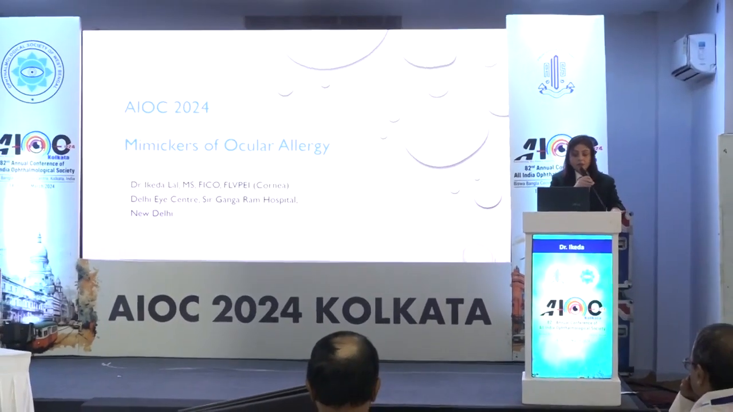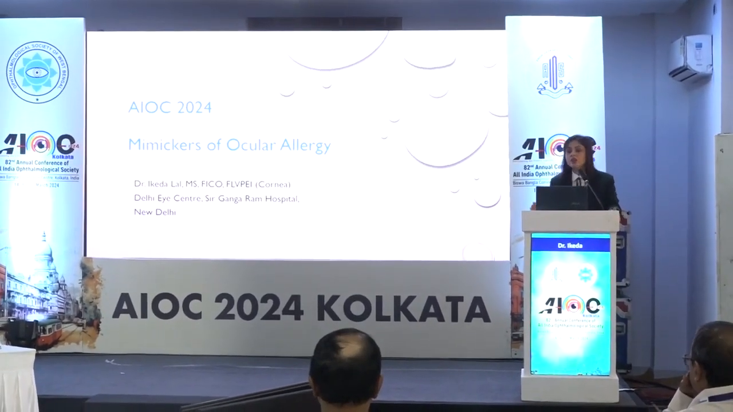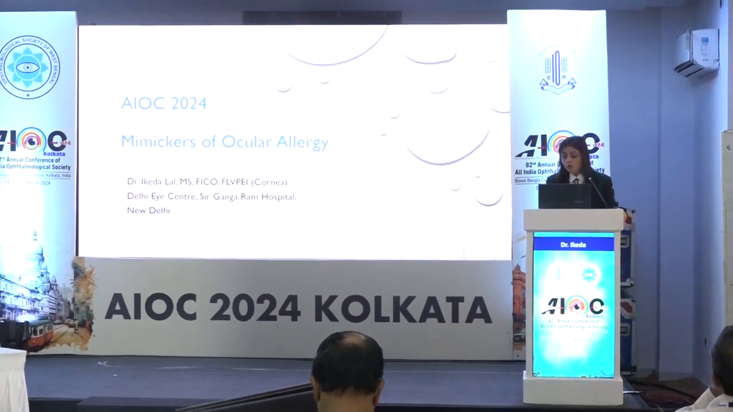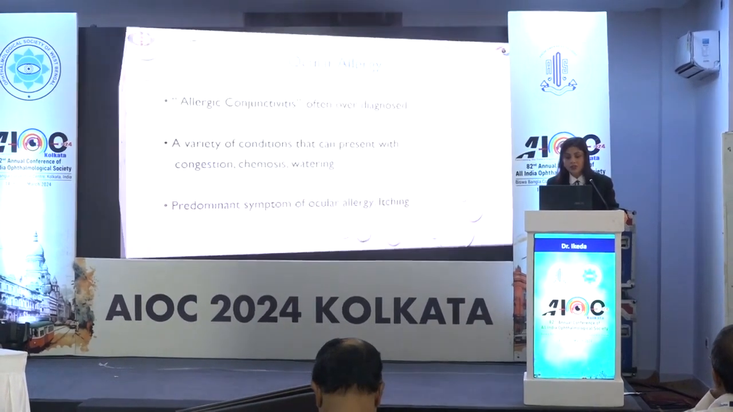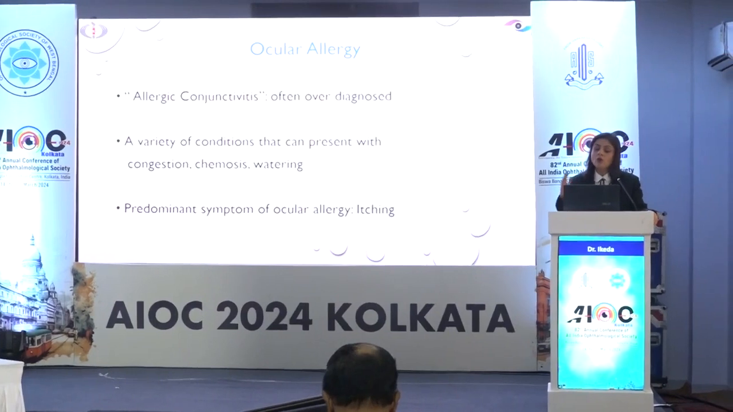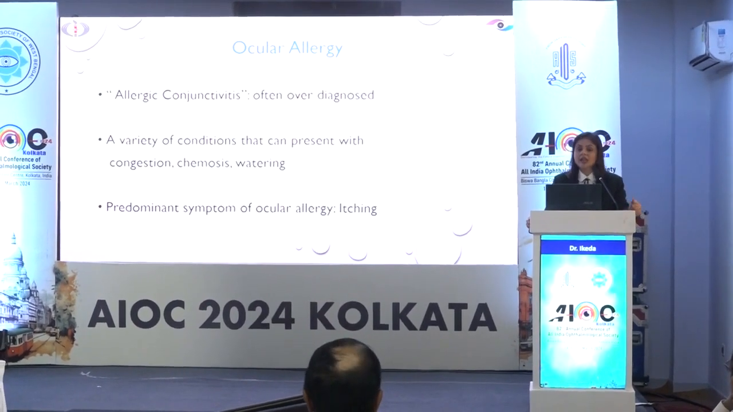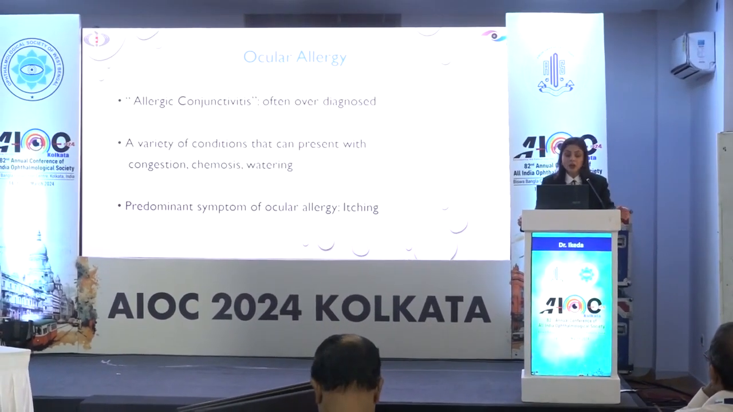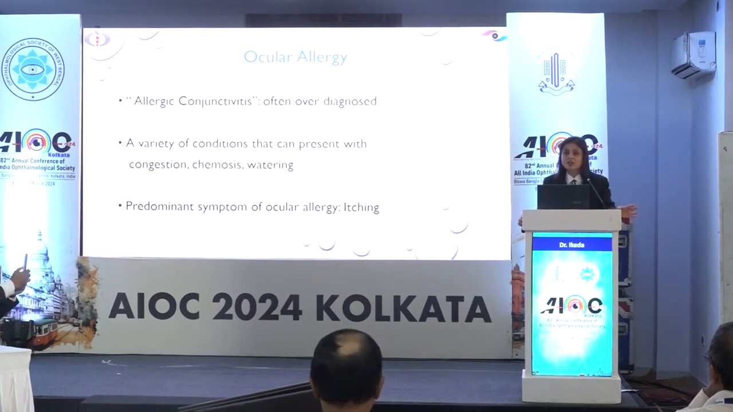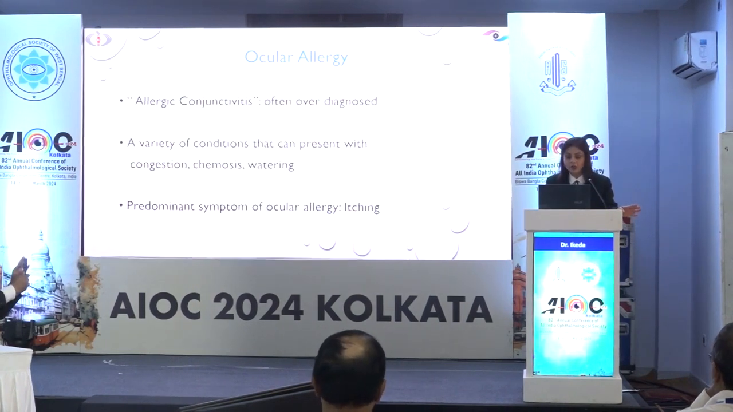Alright, so with that nice overview about different kinds of ocular allergies and different subtypes that we have, I'll move on to mimickers of ocular allergy. Because as we know, allergic conjunctivitis can often be overdiagnosed, because there are a variety of conditions that can present to us with congestion, chemosis and watering. So here one dictum to remember is that the predominant symptom of ocular allergy is itching. Usually if there is no itching, it's unlikely to be a case of ocular allergy.